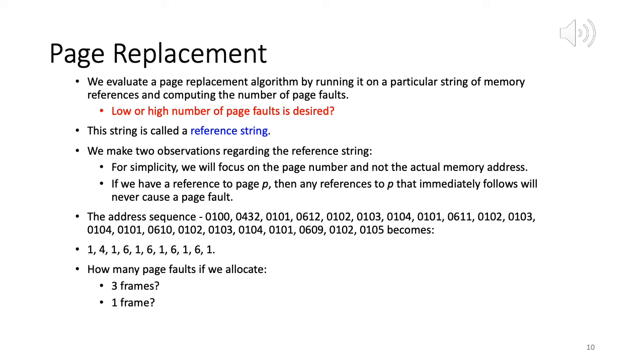So we measure the performance of the algorithm by counting the number of page faults for a particular set of page references. Let's say we have 10 physical frames, and we refer to pages one by one, and each page we allocate to a frame. Once all the frames are taken, if we have a request for a new page which has not been allocated to a frame, now we have a page fault. So for each algorithm, we try to determine the number of page faults.